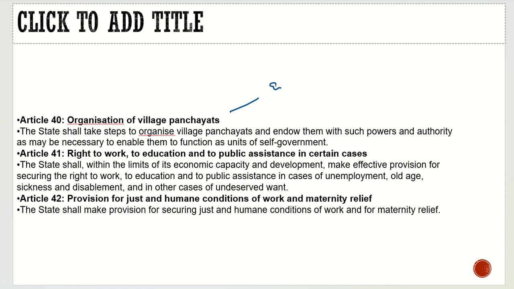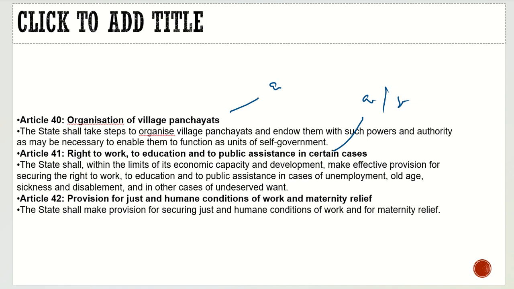Right to work, to education, and to public assistance in certain cases. The state shall, within the limits of its economic capacity and development, make effective provision for securing the right to work, to education, and to public assistance in cases of unemployment, old age, sickness and disablement, and in other cases of undeserved want. Definitely, it is also a Gandhian as well as a socialistic principle.